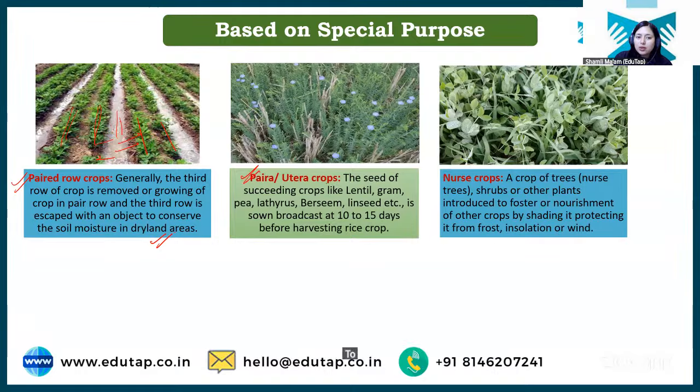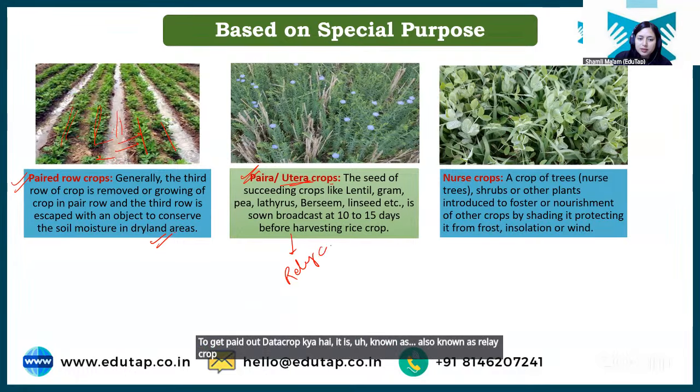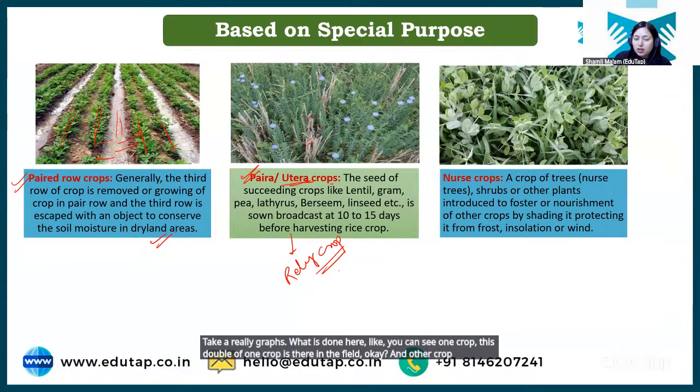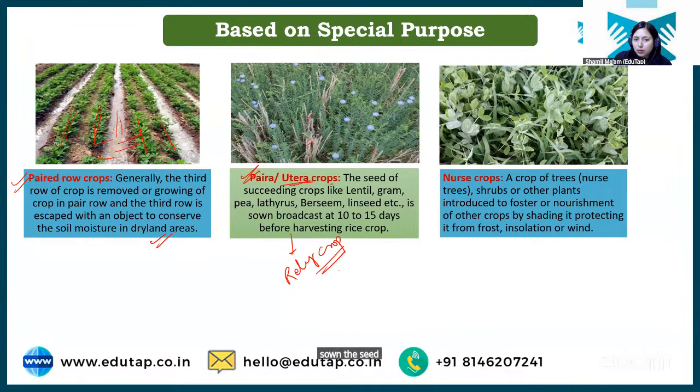Okay. Paira or utera crop, what is it? It is also known as relay crop. Okay, relay crop. What is done here? Like you can see, the stubble of one crop is there in the field, and another crop is growing. So what we have done here is we have sown the seed of this particular crop, where you are seeing the purple flower, before harvesting of the previous crop, which we have harvested already here. So sometimes the seeds of the next crop are sown in between the previous crop, before the harvesting of the previous crop.